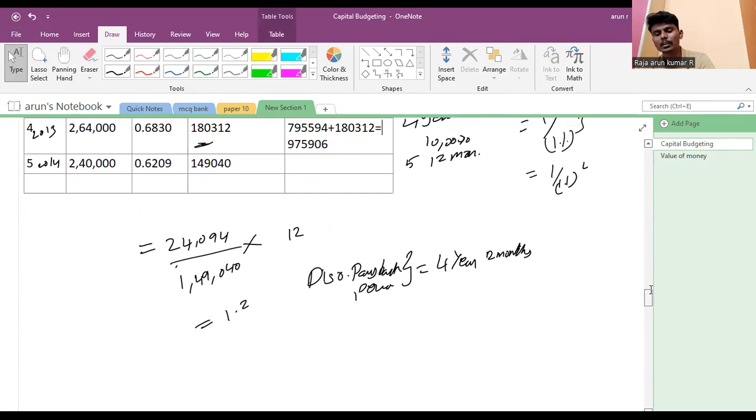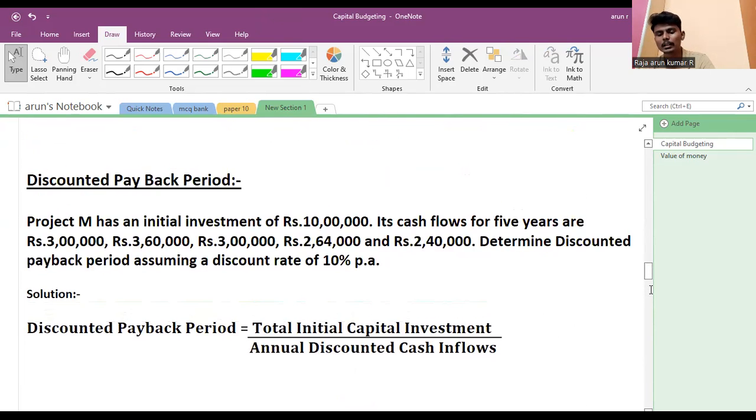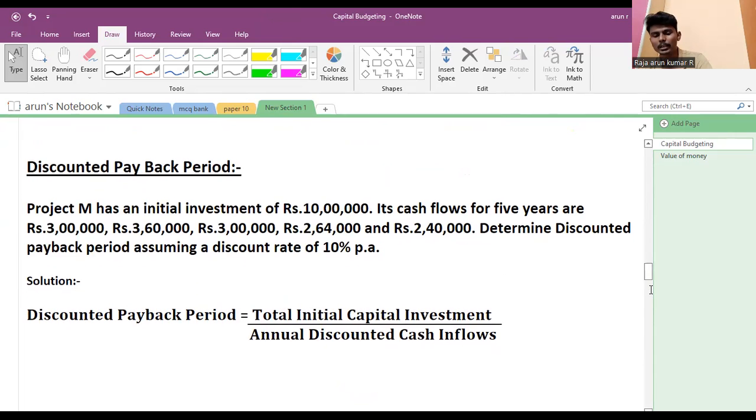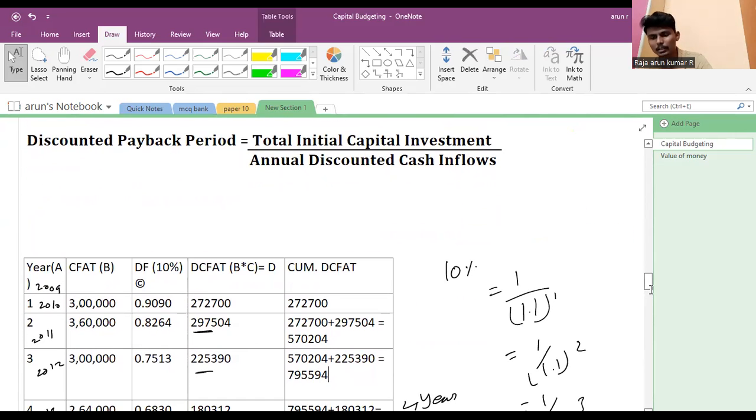In the examination you must see what they are asking. If they ask for the discounted payback period, we find it accordingly. If they ask for the payback period only, you find it as in the previous class. See that video and just follow the sums. Simple as that, the discounted payback period concept is completed.